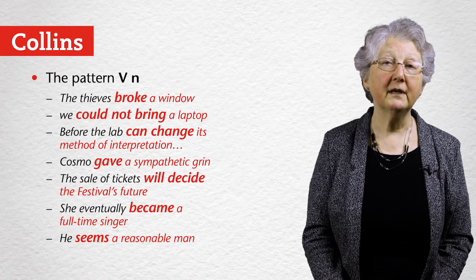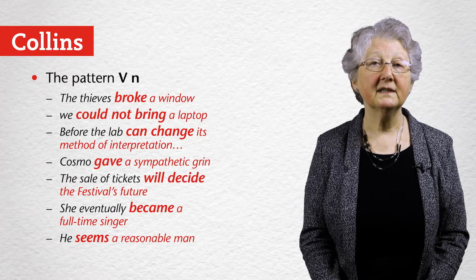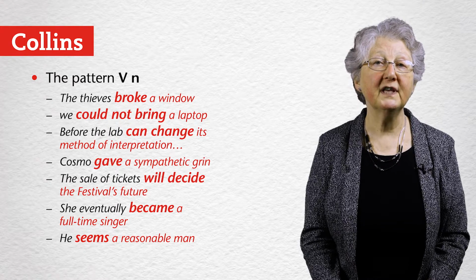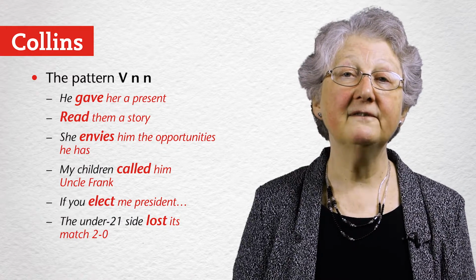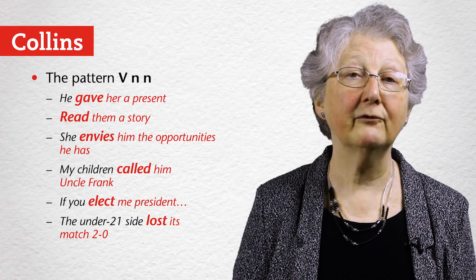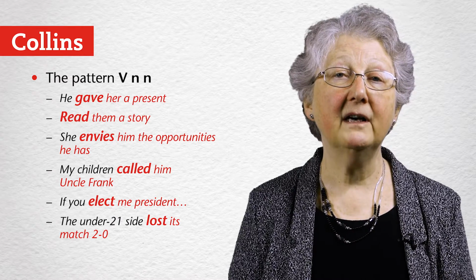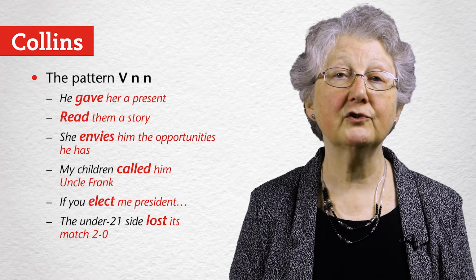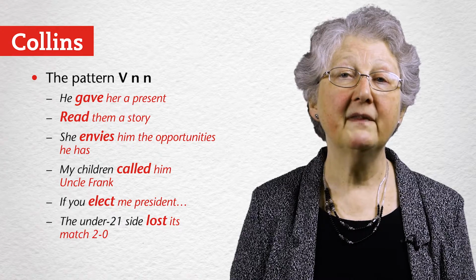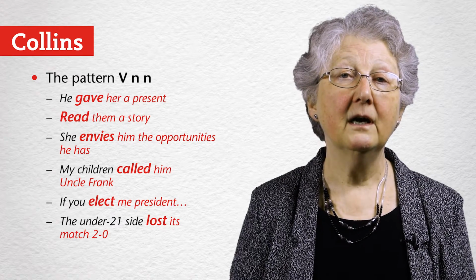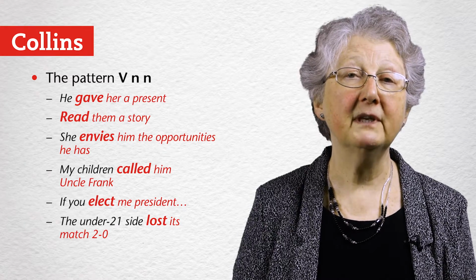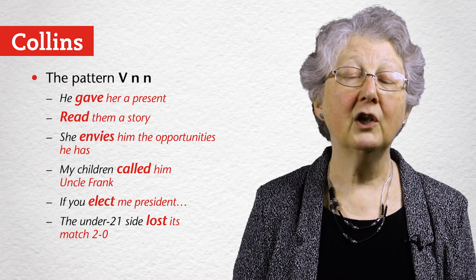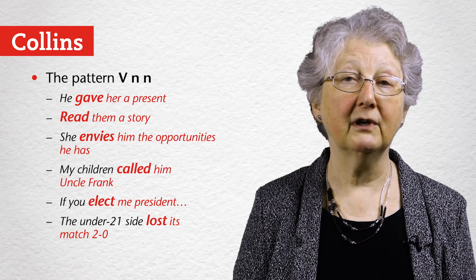But also verbs that are followed by complements, such as became a singer or seems a reasonable man. The pattern VNN is verbs followed by two noun phrases. He gave her a present, read them a story, envies him the opportunities he has, also called him Uncle Frank, elect me president, or lost its match 2-0.